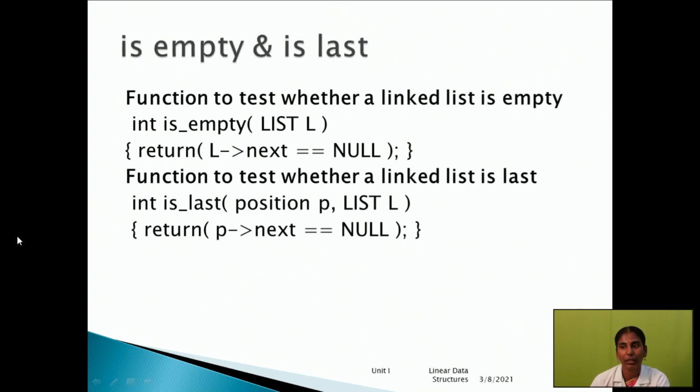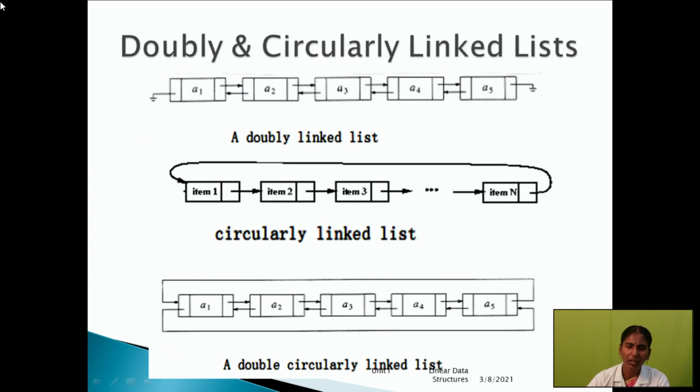Till now we have seen insertion, deletion, find, is last and is empty. The next concept is doubly and circularly linked list. Already I said a doubly linked list has three parts in a node. The first is the previous element address, the next is the data, and the third is the next address.